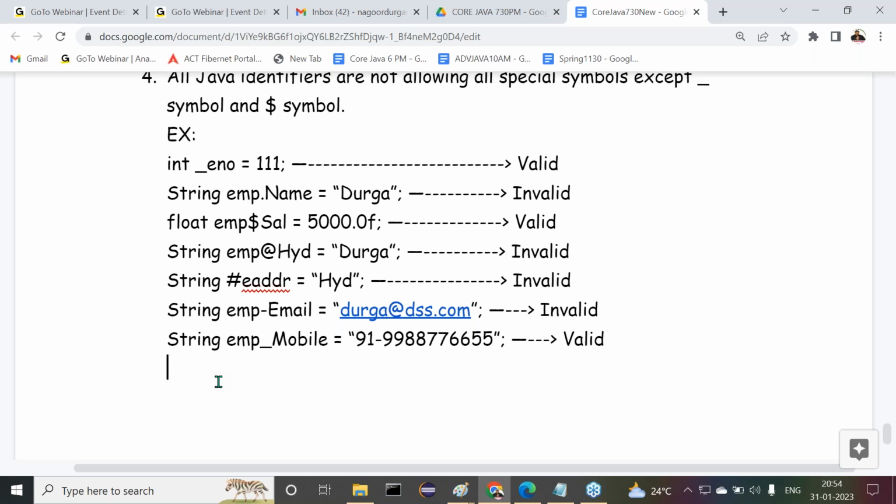What are the five language fundamentals? Tokens. Next one? Data types. Next one? Typecasting. Next one? Java statements. Last one? Arrays. Right. So tokens we started there.